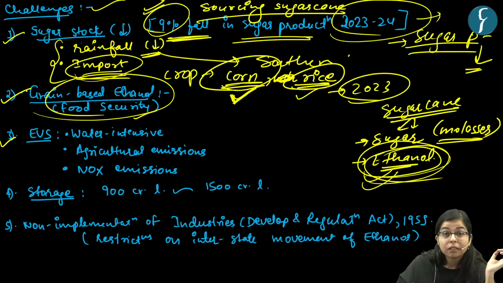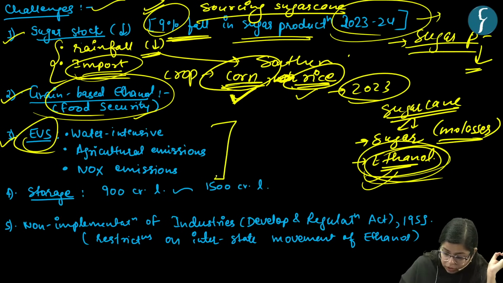Another thing is that the ethanol blended petroleum production process causes some environmental concern. What is the first concern?